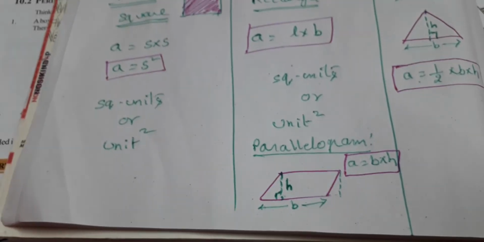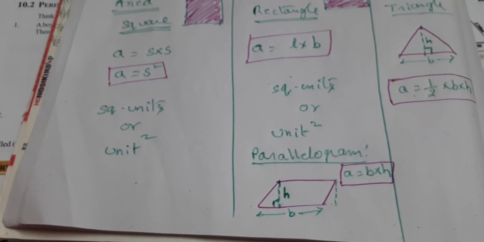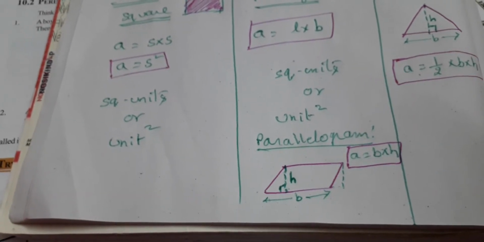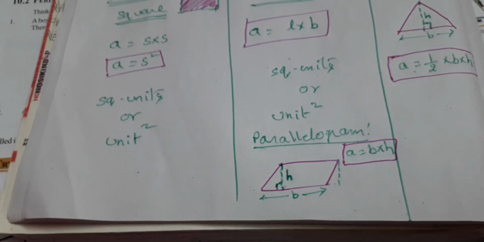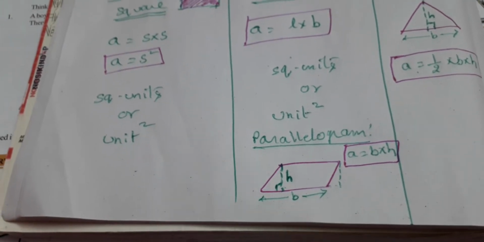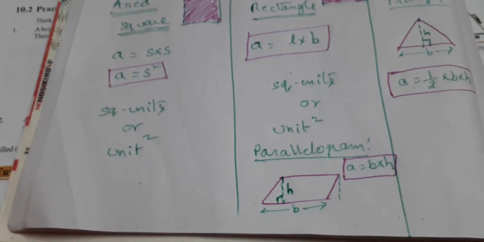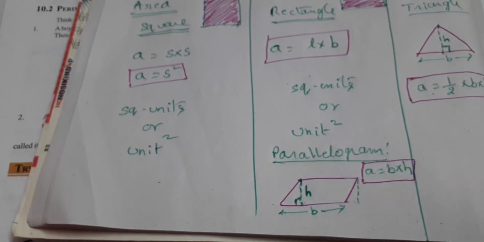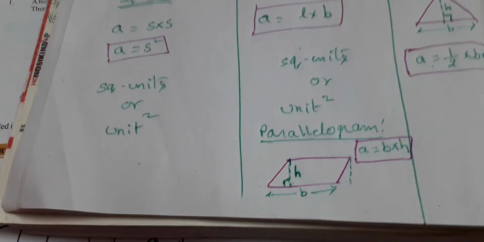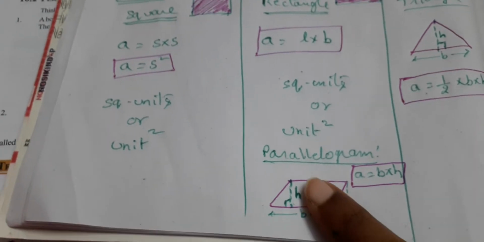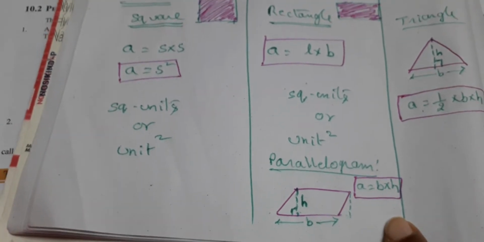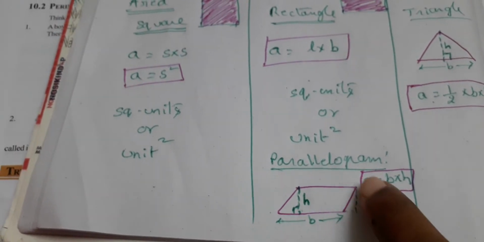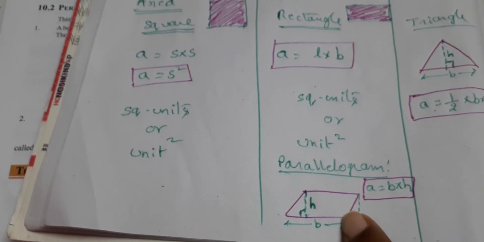In case of a triangle, in the previous chapter we have defined altitude. Medians, altitudes, we have defined all that, right? So altitude means it's the height of a triangle. And in case of a parallelogram also the concept is the same. From a particular vertex, if you drop a perpendicular onto the opposite base, the length of that perpendicular gives you the height. So breadth into height is the area of a parallelogram. Be careful, children. You need to take the height, not the other side of the parallelogram.